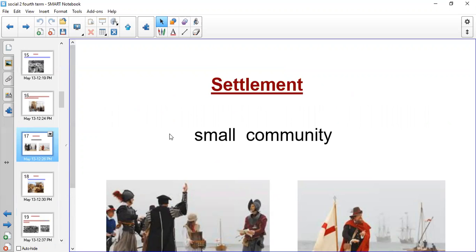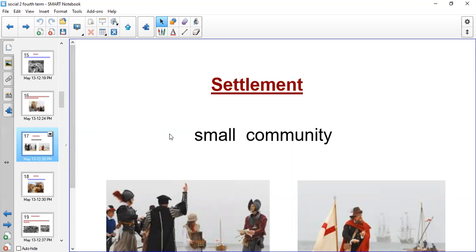And after this, their communities started to be bigger and bigger. And by the end we have what we call a colony. So again, what is the meaning of a colony? A colony is a place that's ruled by another country. What was the first country that started colonies in North America? It was England, and they started with the settlement or what we call a small community.